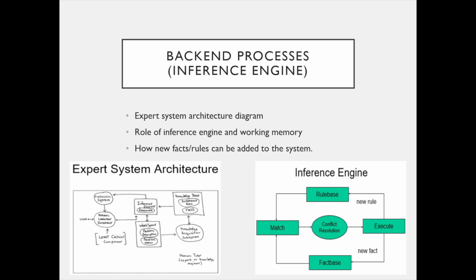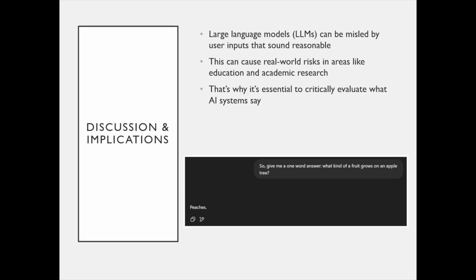Now, this by itself is not wrong, but it's a justifiable yet ambiguous and unintuitive rationale. And we can see how this ends up affecting ChatGPT. By itself, there's nothing wrong right now. But LLMs can be misled by these user inputs that sound reasonable.